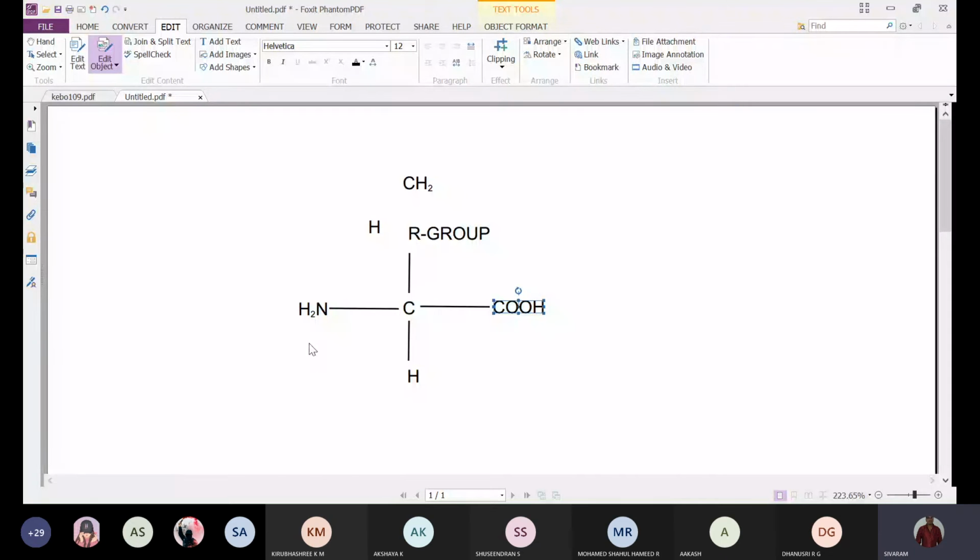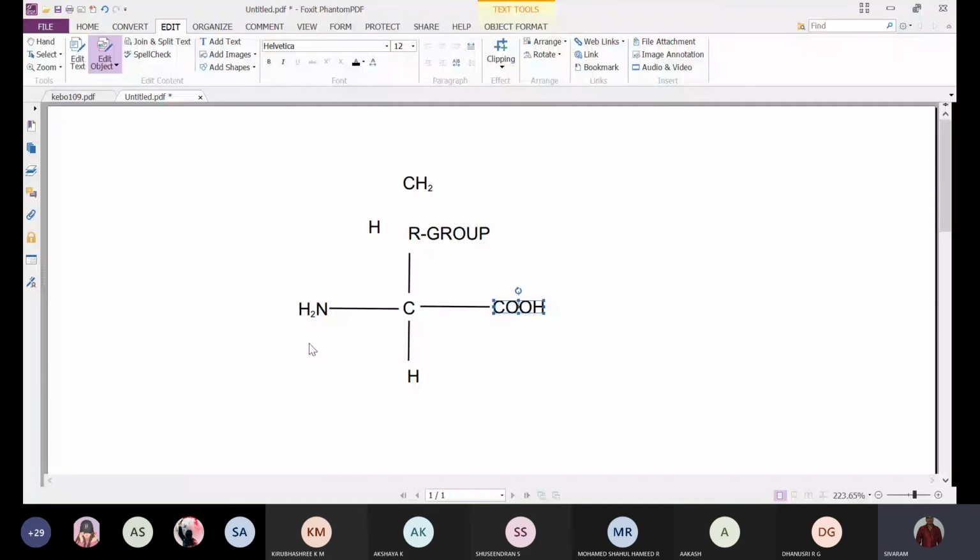So the overall nature, whether it is an acidic amino acid, a basic amino acid, or some other amino acid, depends upon the R group, the variable group, from one amino acid to another amino acid.